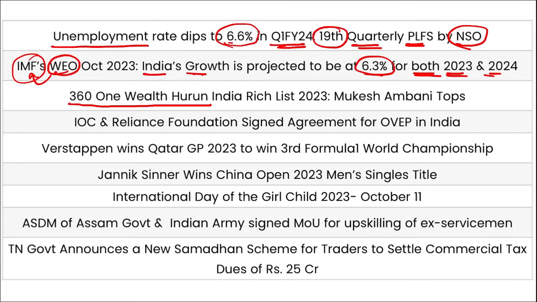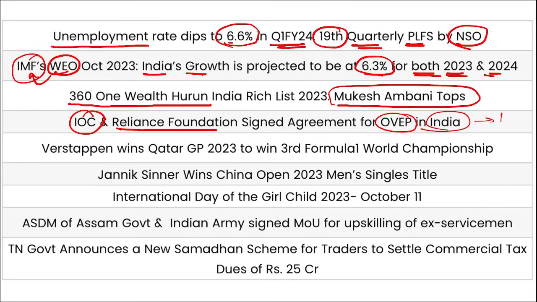361 Wealth Hurun India Rich List was released and Mukesh Ambani has topped it. IOC and Reliance Foundation signed an agreement for OVEP, the first Olympic Values Education Program in India, and the first ever was set up in Odisha.